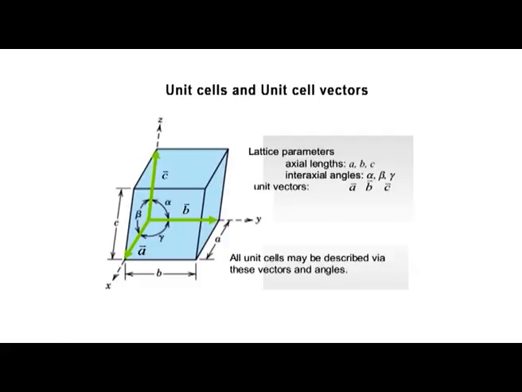Unit cell can be completely described by the 3 vectors A, B, C and the angles between them alpha, beta and gamma. Here you can see the angle between B and C is alpha, C and A is beta, and B and A is gamma.